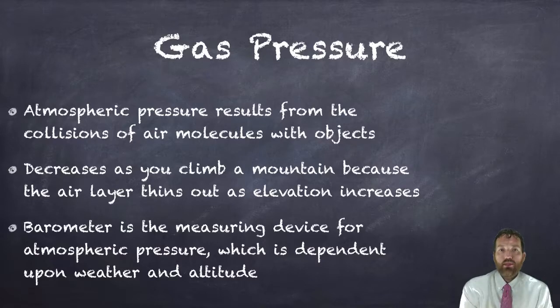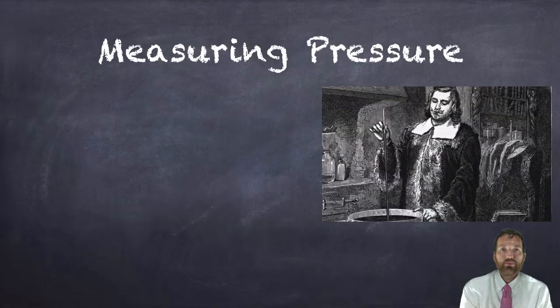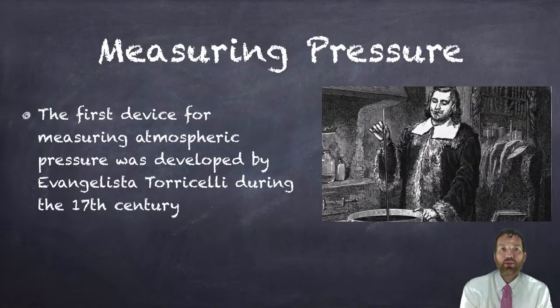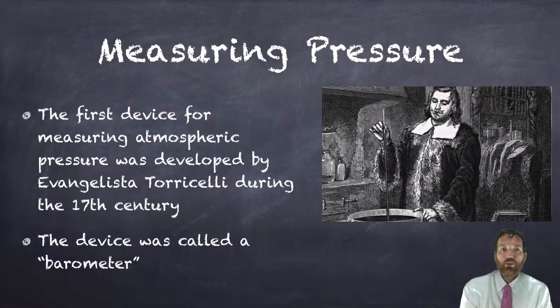A barometer is a measuring device that we use for measuring atmospheric pressure. And this is dependent upon things like weather and altitude. The first device for measuring atmospheric pressure was developed by Evangelista Torricelli during the 17th century. And he called it a barometer. If you break that word down, baro means weight, and meter means measure. So he's basically measuring the weight of the air above the measuring device.